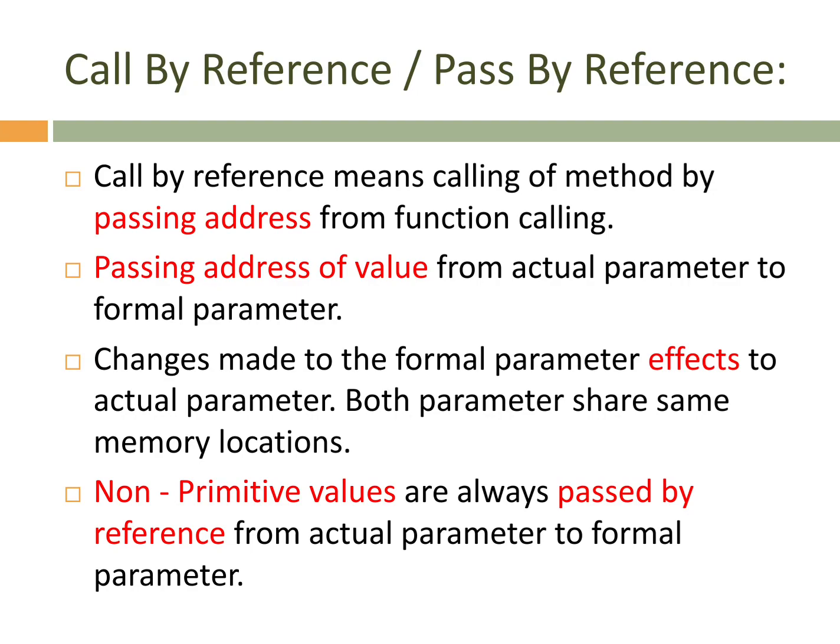See the second point, passing the address of a value from actual to formal. Third, changes made to the formal parameter affect the actual parameter. Both have the same memory location because both are sharing the same memory location. And the fourth point, non-primitive values. Whenever we want to forward non-primitive values, we use call by reference.